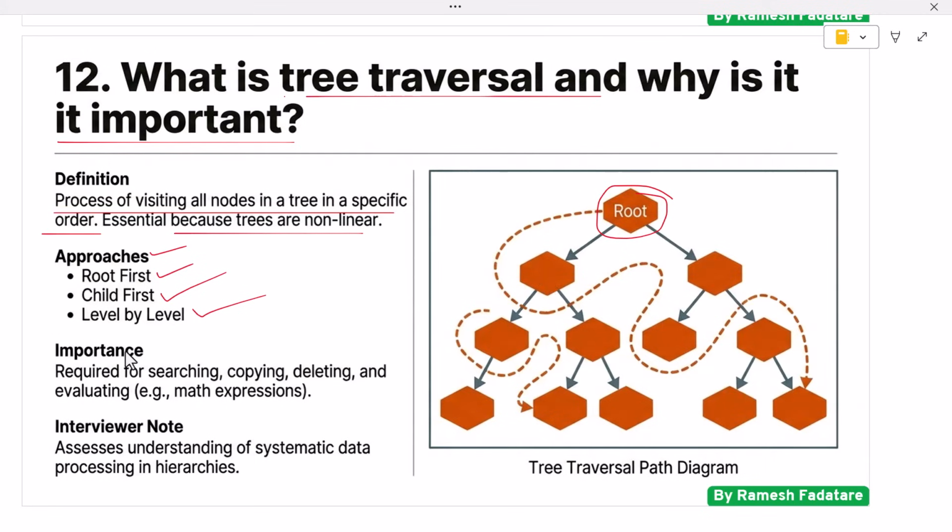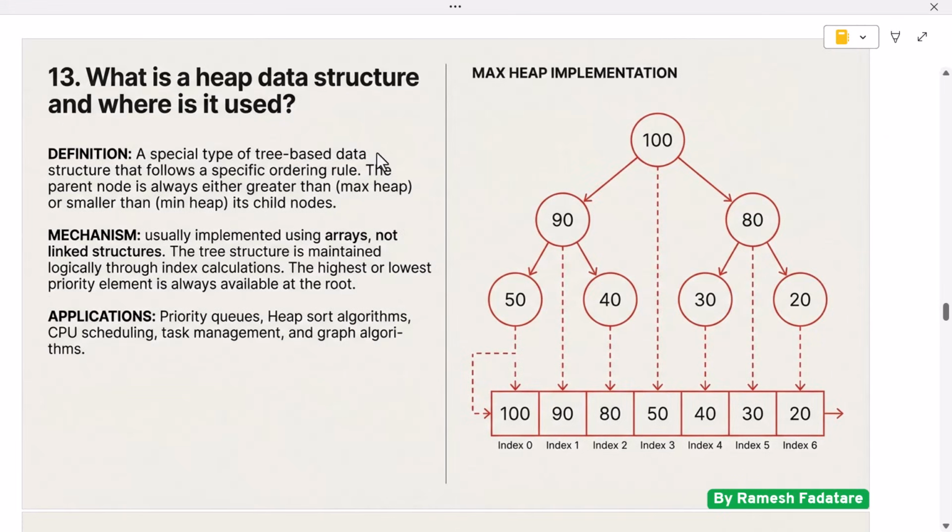Traversal is important because many tree operations depend on it. Searching, copying, deleting, and evaluating trees all require proper traversal. For example, expression evaluation relies on a specific traversal order. Interviewers ask this question to assess understanding of how trees are processed and why traversal techniques are essential for working with hierarchical data. Next question: what is a heap data structure and where is it used?